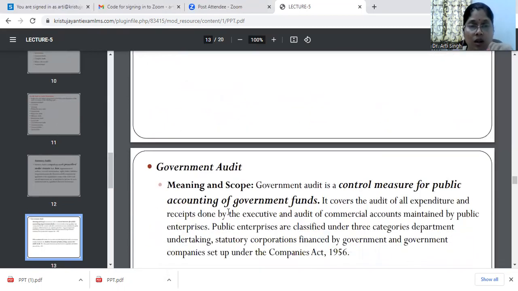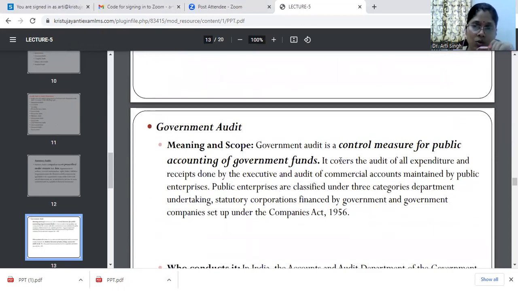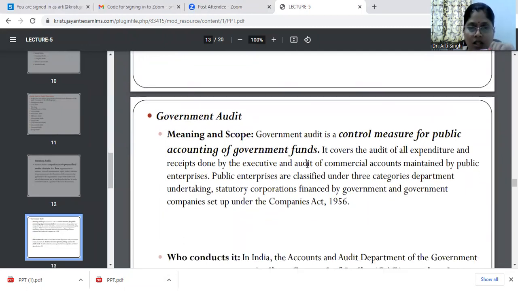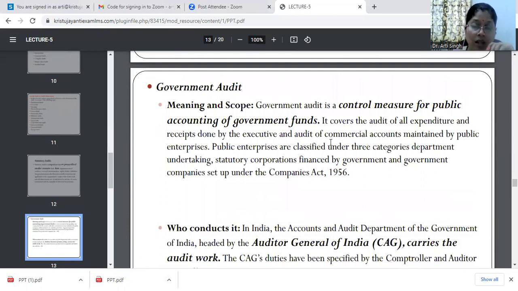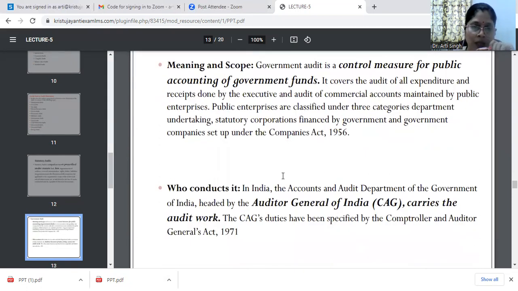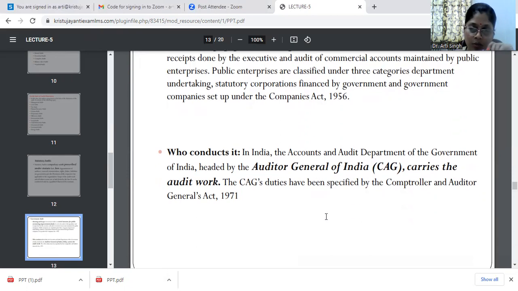Then we have government audit. Now government audit says what control measures for public accounting for government funds, right? So where the government audits are required, it covers the audit of all the expenditures and receipts done by the executives and audit of commercial accounts maintained by the public enterprises. Then in government companies, we have already informed in the previous lectures that audit is done by the auditor who is appointed by the Comptroller and Auditor General of India, CAG, in the government companies.